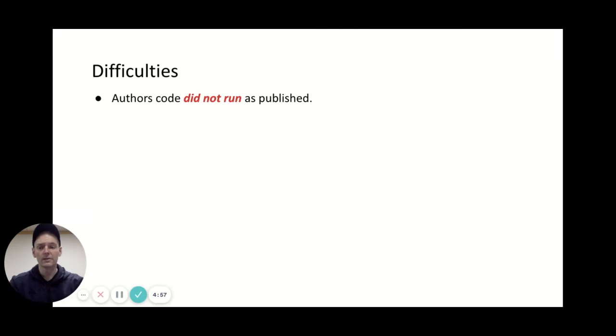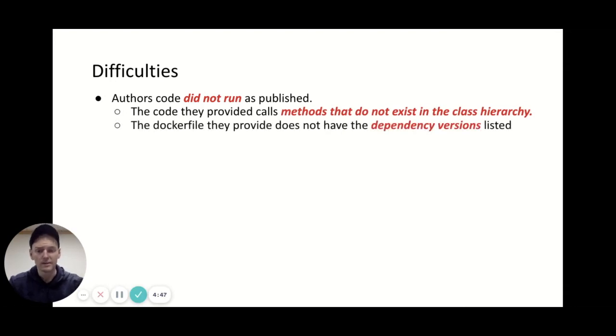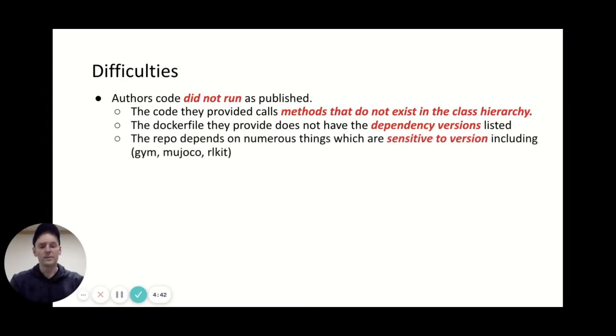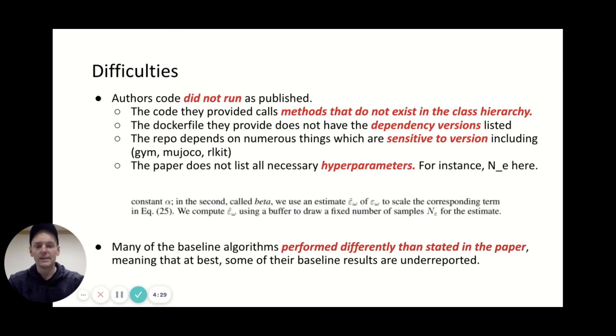So we encountered numerous difficulties throughout our project. For one, the author's code did not run as published. The code they provided calls methods that don't exist in the class hierarchy. The Dockerfile that they provided does not list the dependency versions, and the repo depends on numerous things which are sensitive to version, including Gym, MuJoCo, RLKit, etc. And the paper doesn't list all necessary hyperparameters. They have a hyperparameter section at the end, but the residual error norm, which is called beta, was not listed at all. So we had to investigate that for ourselves.